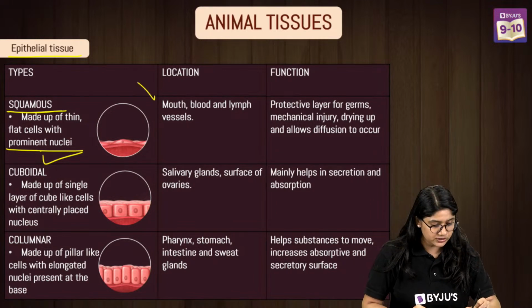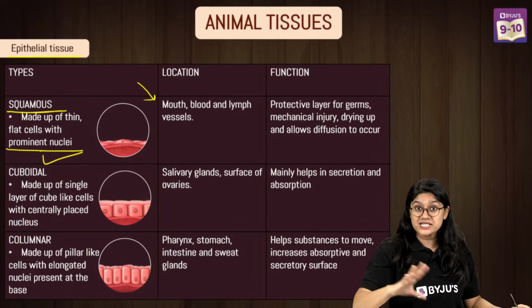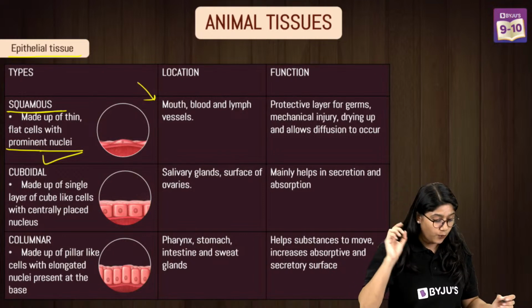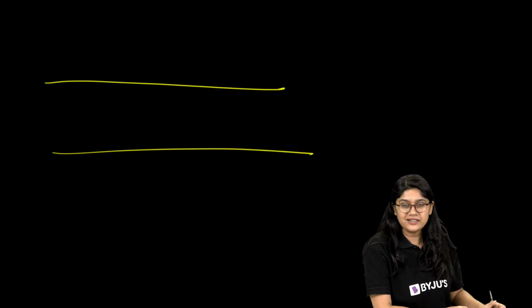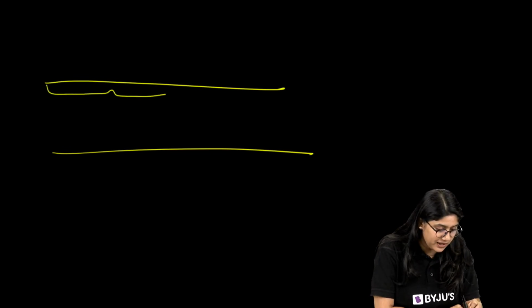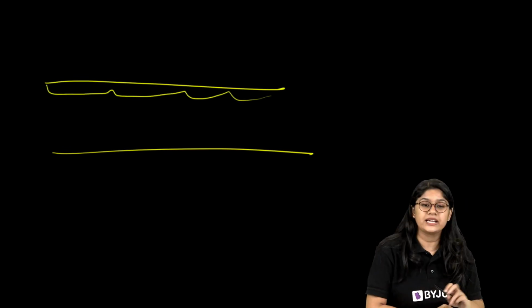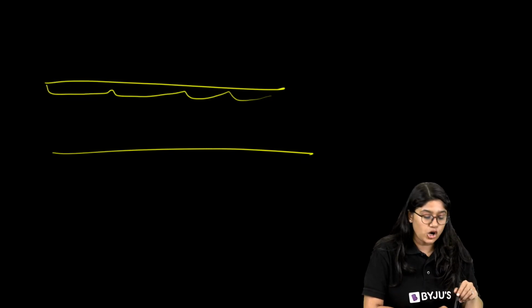Now the location is definitely in the mouth, blood vessels and lymph vessels. A very important thing about these is that they're really very tiny, and of course they're very flat. So they are present in the blood vessels and in our mouth lining.